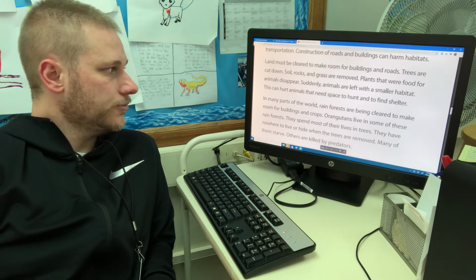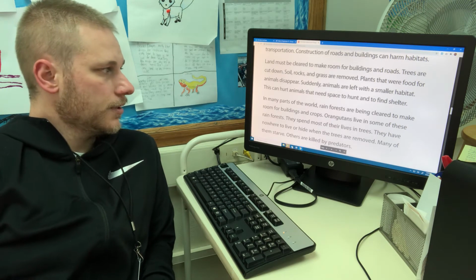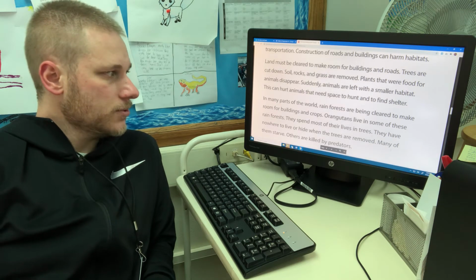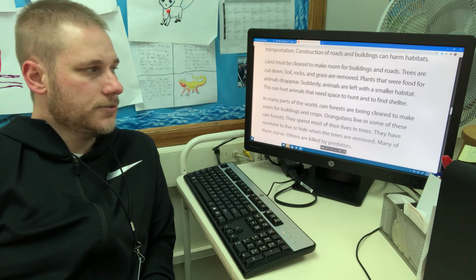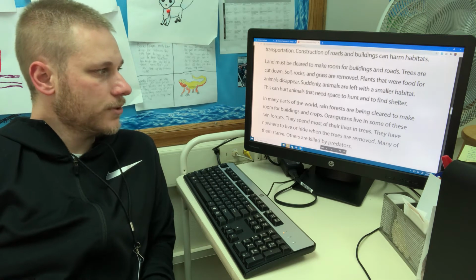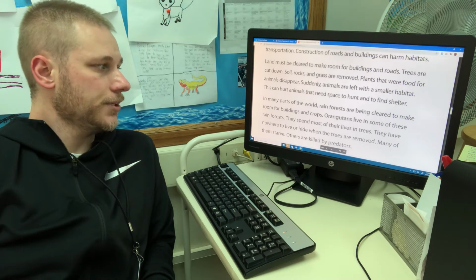Plants that were food for animals disappear. Suddenly, animals are left with a smaller habitat. This can hurt animals that need space to hunt and to find shelter. In many parts of the world, rainforests are being cleared to make room for buildings or crops.